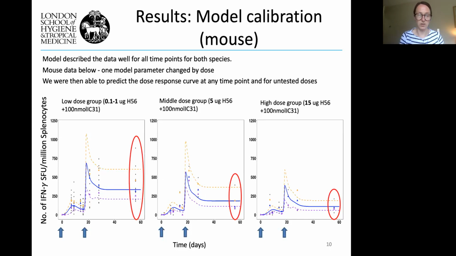On the left-hand side plot, you can see the low dose group data in mice. The middle plot is the middle dose group, and the right-hand plot is the high dose group. So you can see that throughout the model is doing a good job of predicting the data, which is the first sort of tick on our checklist. I've circled the latest time points because that's where we'll be focusing the translation. But as you can see throughout, over the whole time scale, the model's capturing the response well. So that's good.